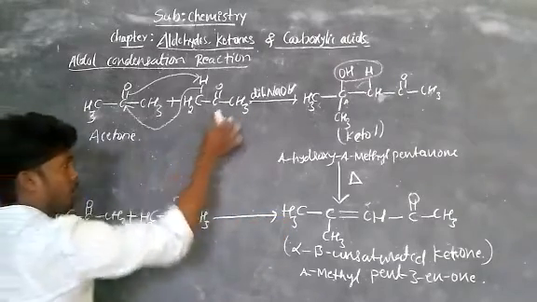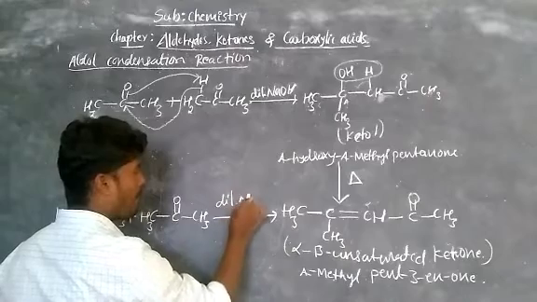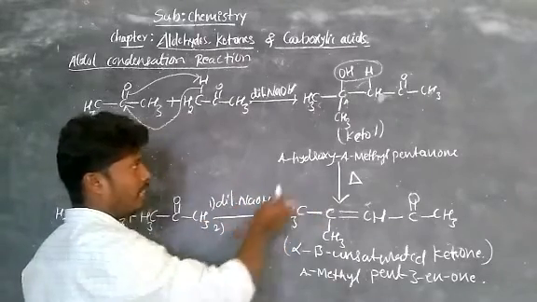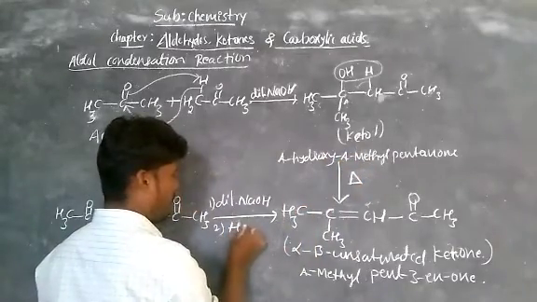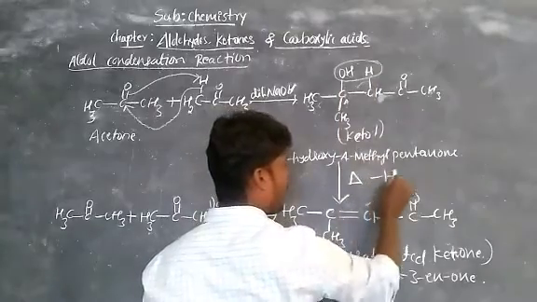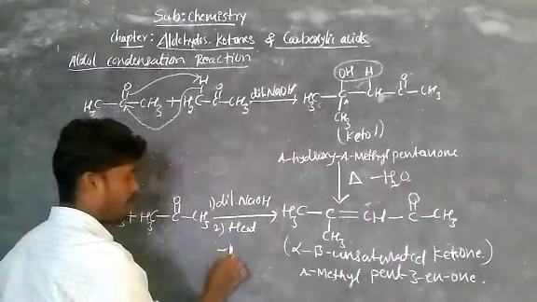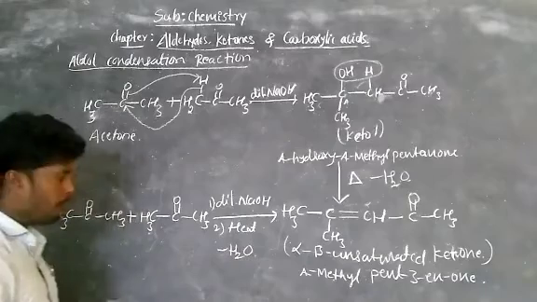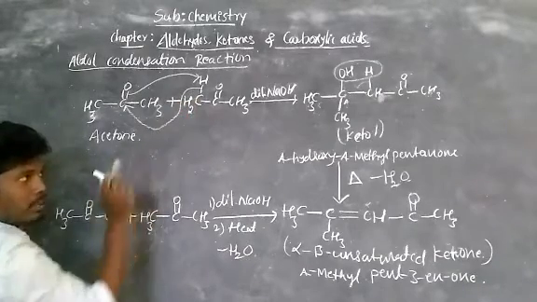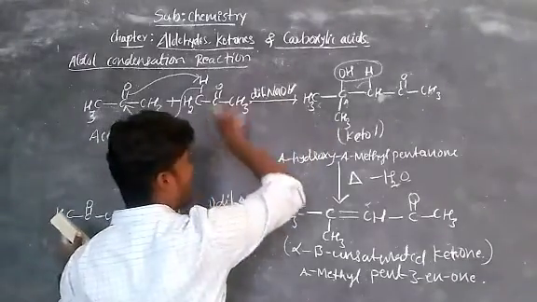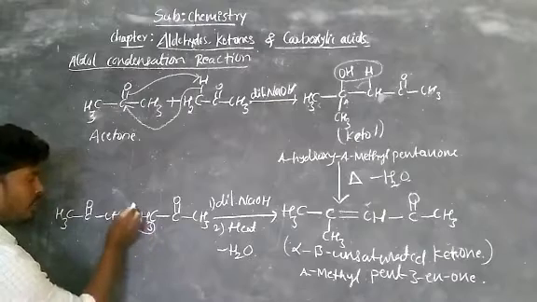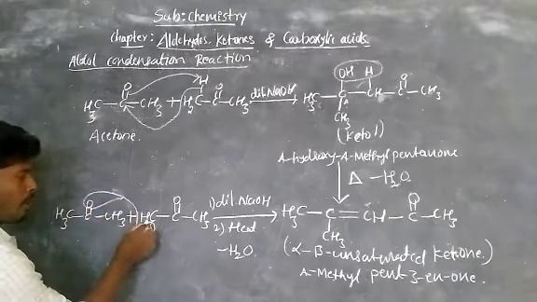See, in the first step we are treating with dilute sodium hydroxide. First step. In the second step we are treating with heat. So after heating, H and OH become water, that is removal of water. So write that one, minus H2O. Now observe here, CH3, out of 3 hydrogens, only one hydrogen is lost the first time. Second, the same carbon loses again, right? Therefore, 2 hydrogens are lost from here, which with oxygen becomes water.